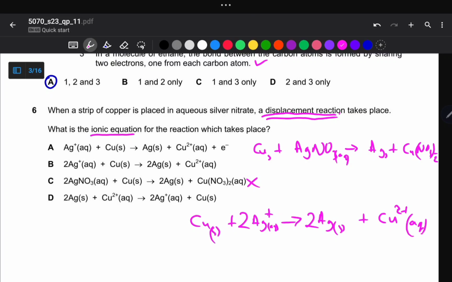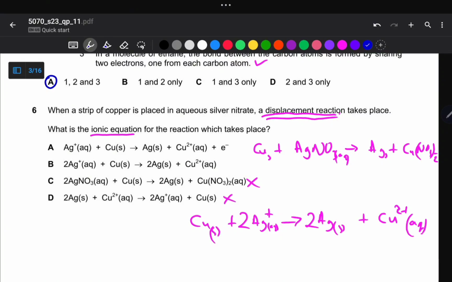So we then compare which equation best suits our answer. Here we've got 2 silver, false. This one becomes false because silver is in its reduced form, whereas in the question silver starts in its oxidized form. And then here we've got 2 silver, so this one best describes our answer.